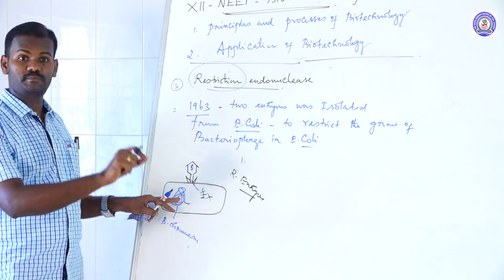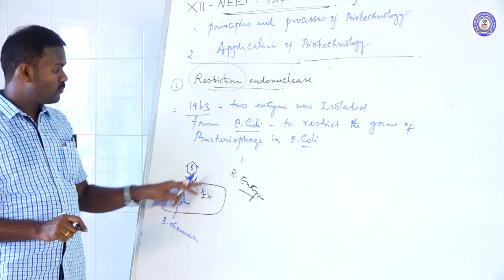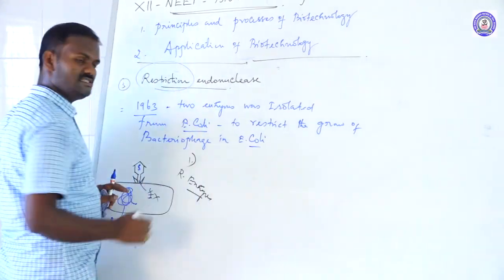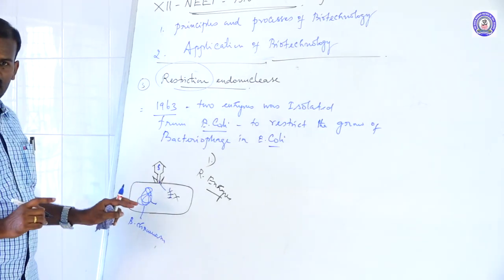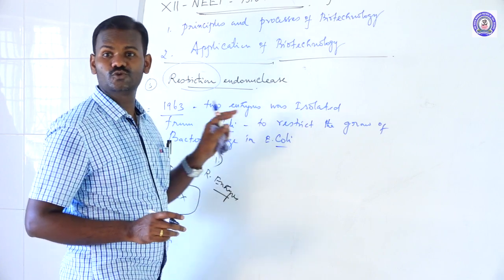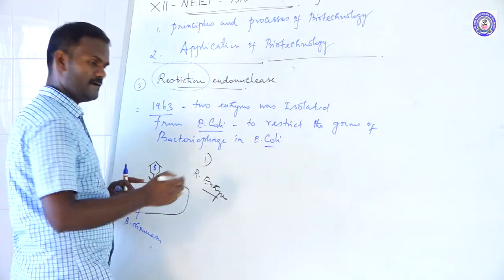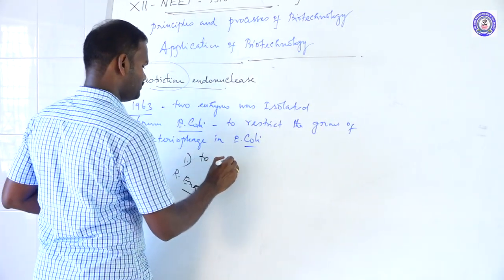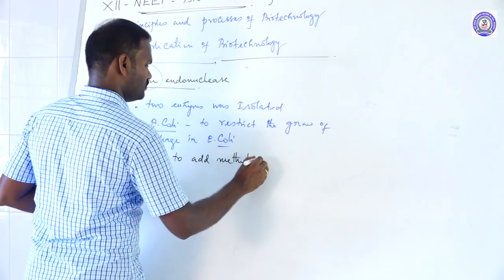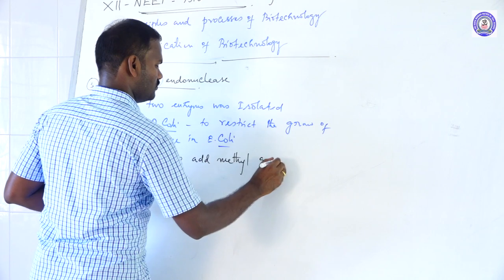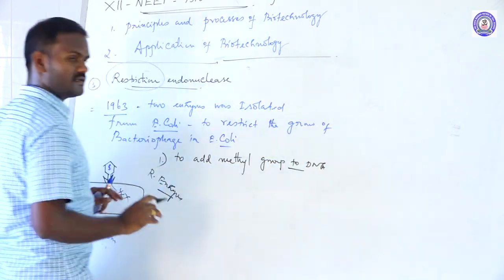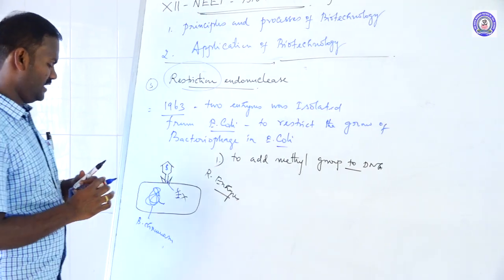How? For that purpose, the bacteria produce two enzymes. What is the function of the first enzyme? To add a methyl group to the DNA of the bacteria. These are called methylated DNA.